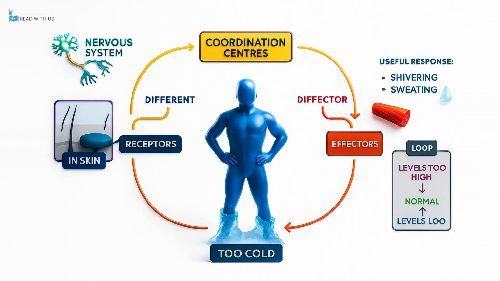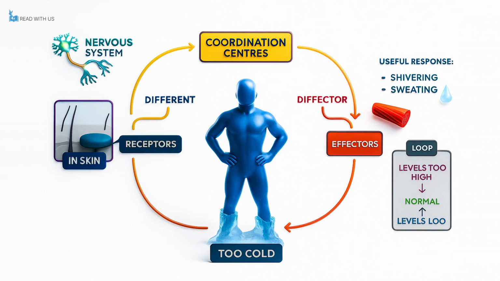But what if the process overcorrects and your body becomes too hot? In that case, another set of receptors will sense the increase in temperature and a new response will be triggered, such as sweating. Sweat cools your body as it evaporates from your skin, bringing your temperature back to the ideal range. This cycle can repeat over and over as needed.